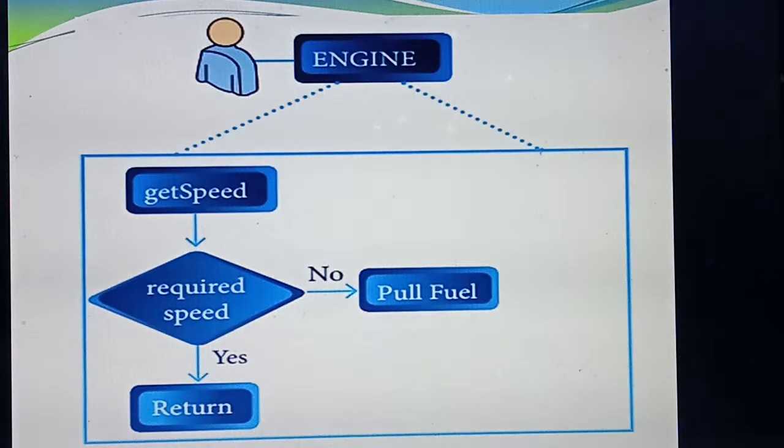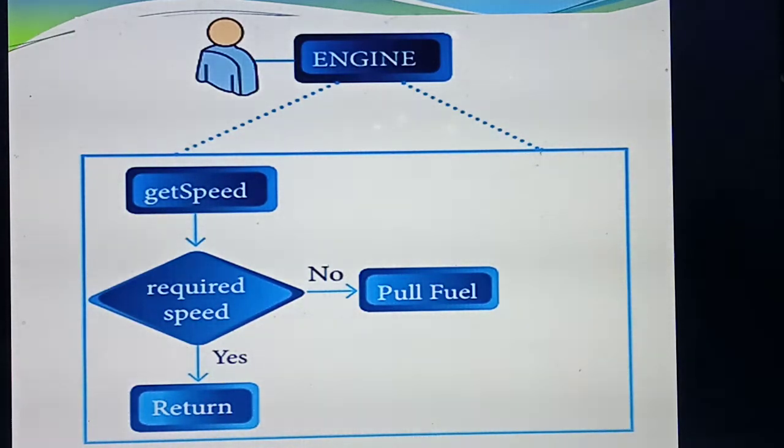The person needs to drive the car very fast. So what will the driver do to drive the car fast? He will press the accelerator of the car. If he presses the accelerator, the car will move faster.